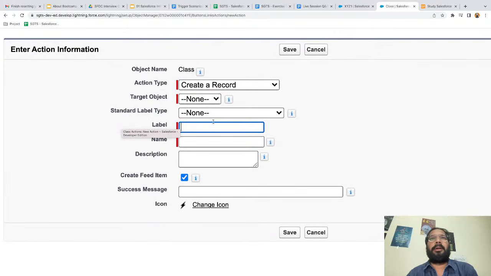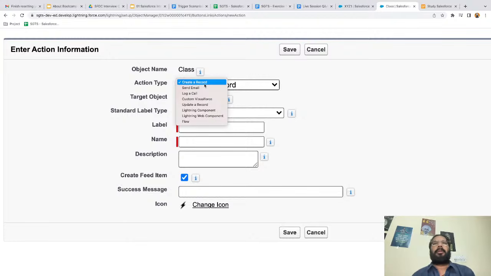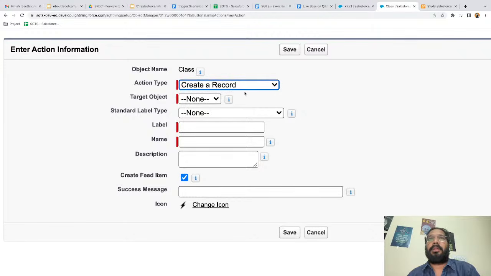Here you can see this information is available. We need to select the action type. Lots of action types are available, and it depends on the requirement. Here we have create a record, send email, log a call, custom visualforce, update a record, lightning component, lightning web component, and flow. So through the action which I'm creating, you can perform these many operations, right? Right now I'm going to show you the first one, create a record.